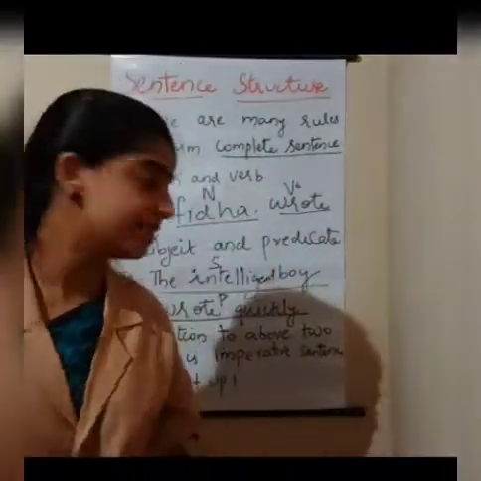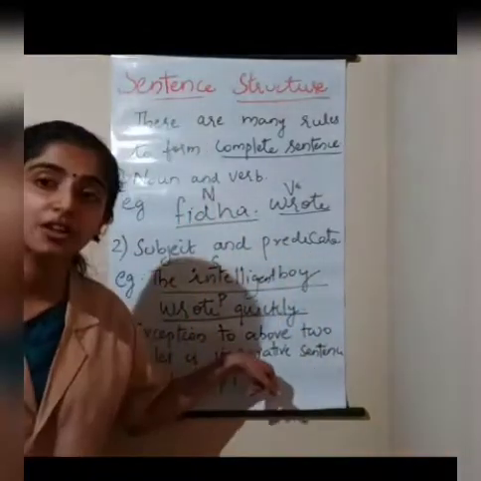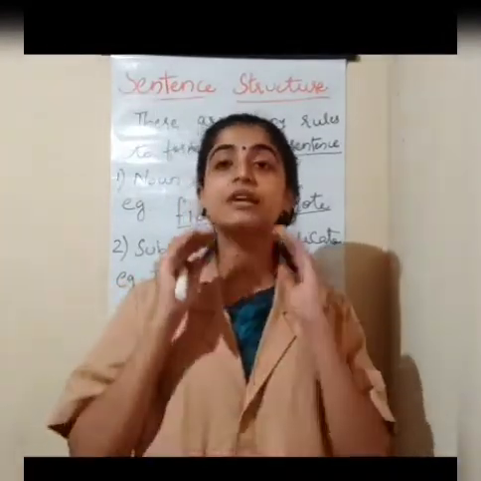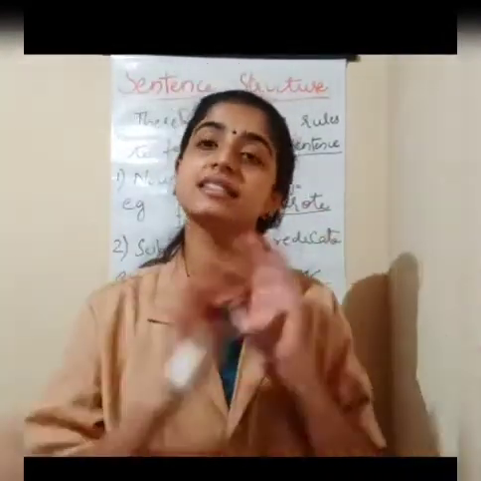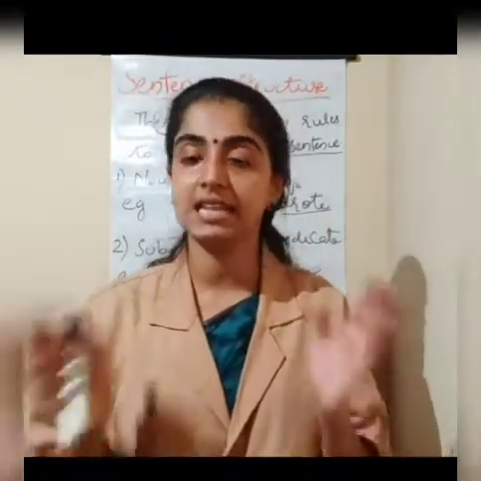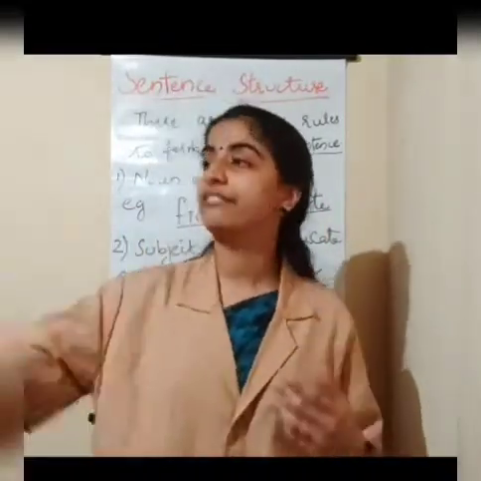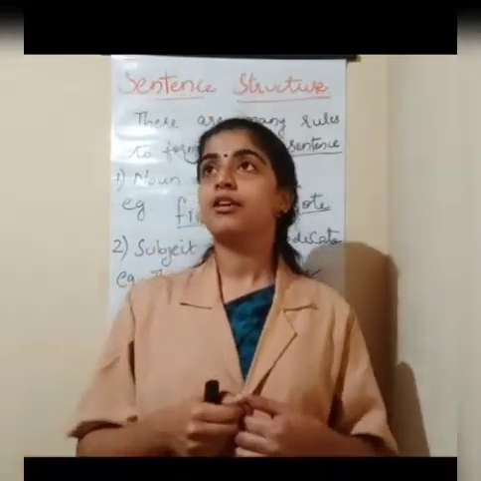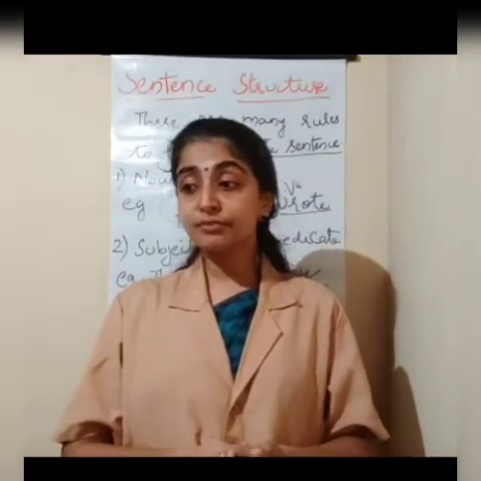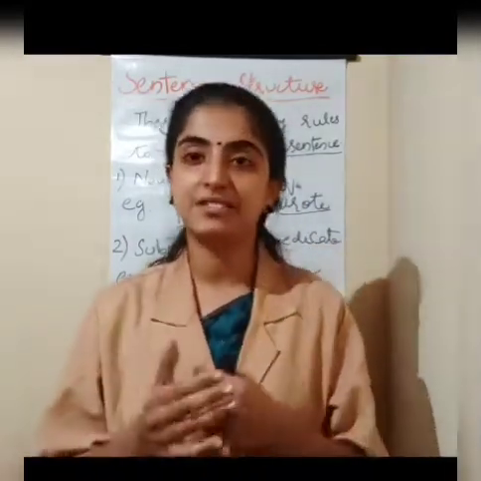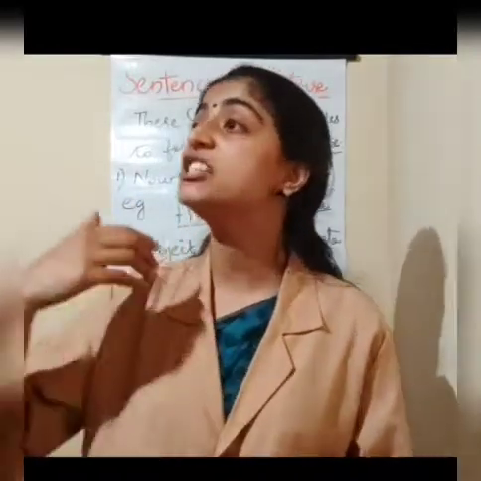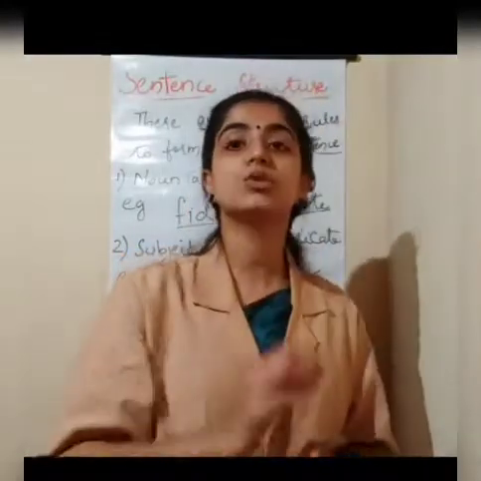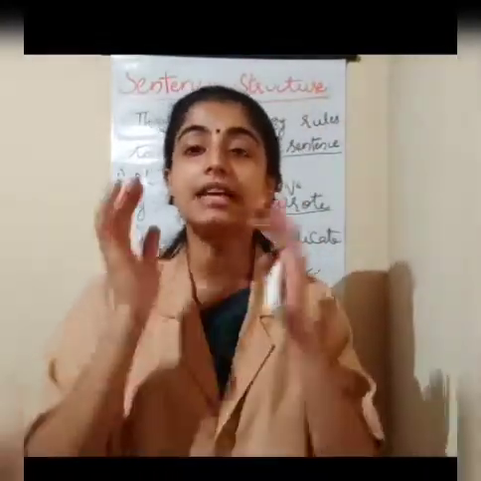So what is the peculiarity, or the important feature, of the imperative sentence is that it doesn't need a subject. In the case of an imperative sentence, it doesn't need a subject. It requires only the predicate, that is the finishing portion. That is go away, or keep silence, or start writing, or shut up. All these are imperative sentences. Imperative means a person is instructing someone. He is giving some orders, or some instructions to others.